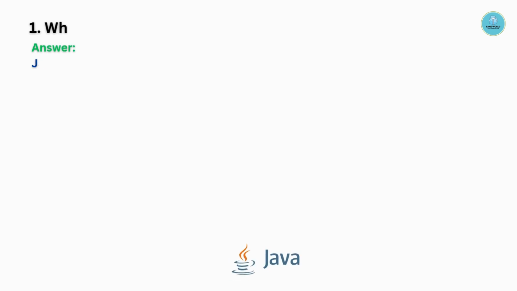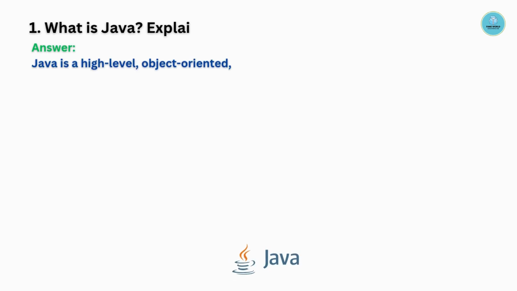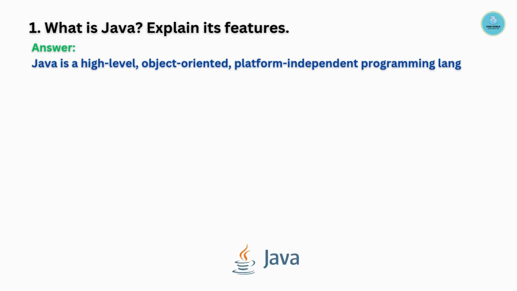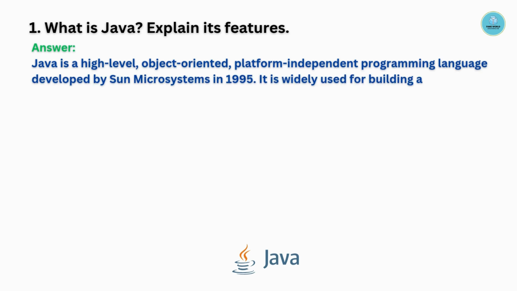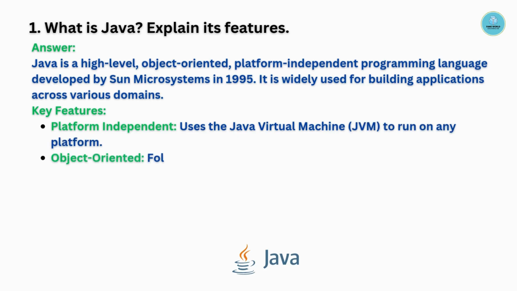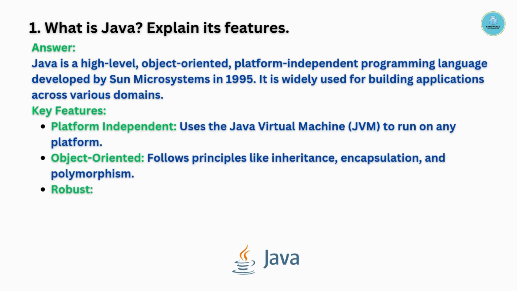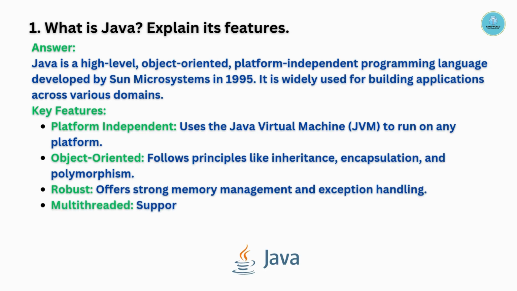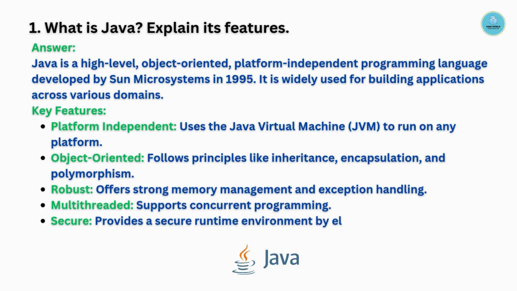Java is a high-level object-oriented platform independent programming language developed by Sun Microsystems in 1995. It is widely used for building applications across various domains. The key features could be platform independent, object oriented, robust, multi threaded, secure. When we talk about Java being platform independent, it is because of the JVM. It uses the JVM, that is the Java Virtual Machine, to run on any platform.